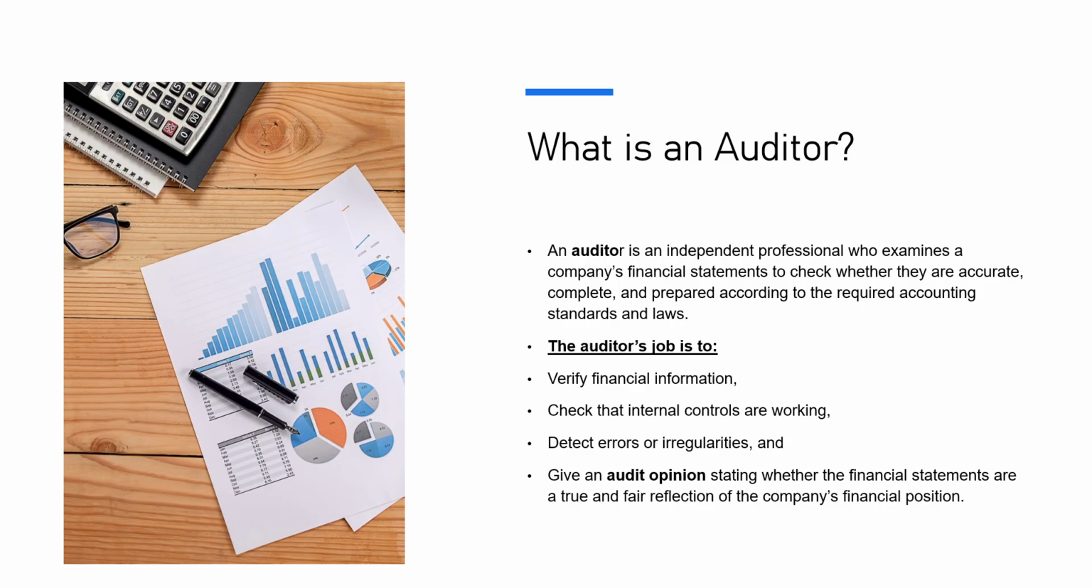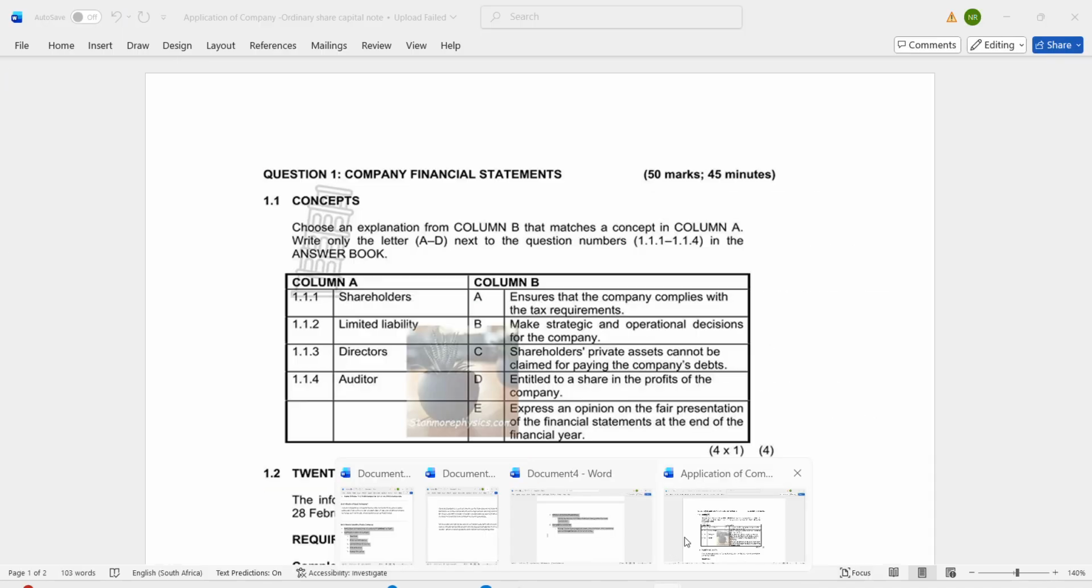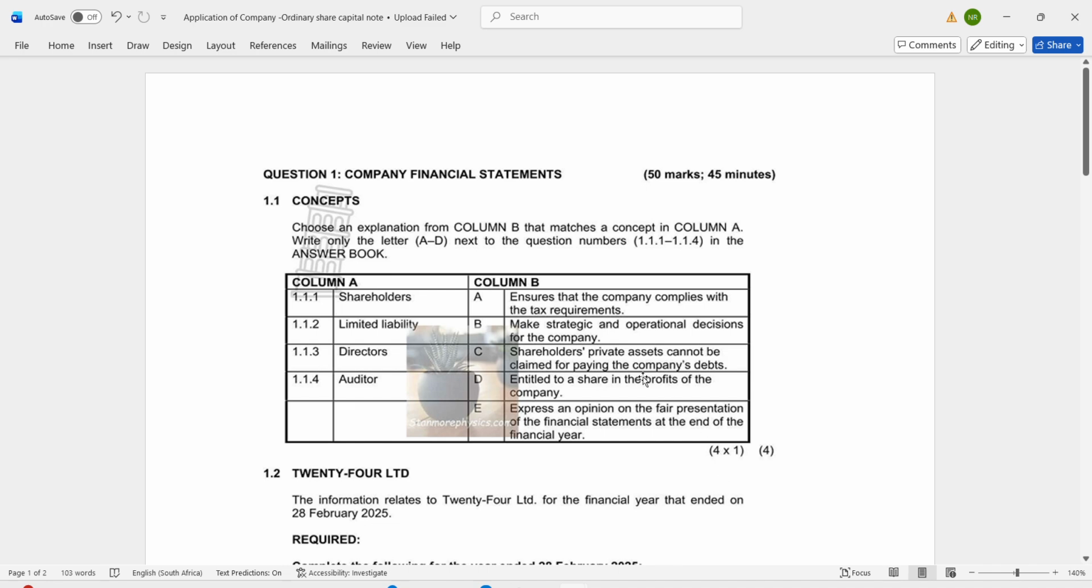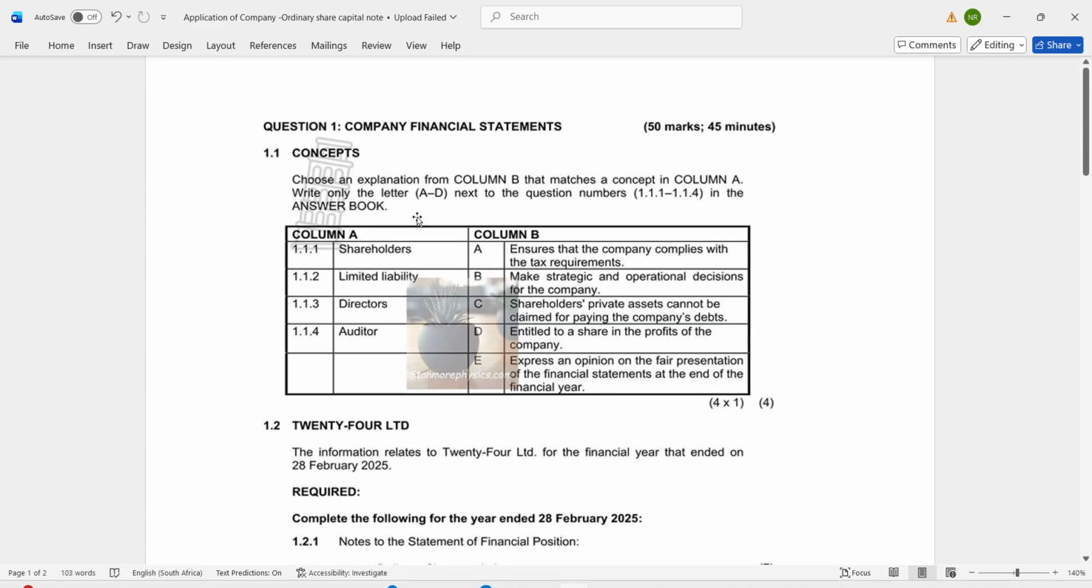So now we are going to the question paper. We are going to read one question paper which is in relation to companies, share capital, ordinary share capital. I just felt that it will be very beneficial if we treat this question paper and start with question one.